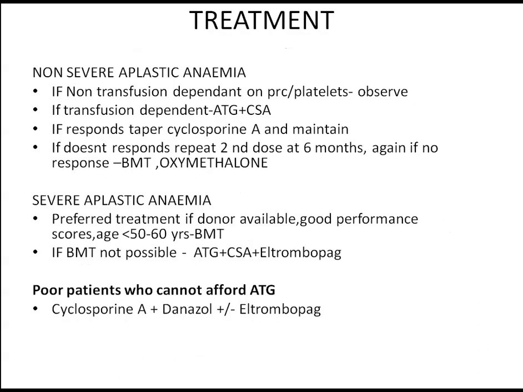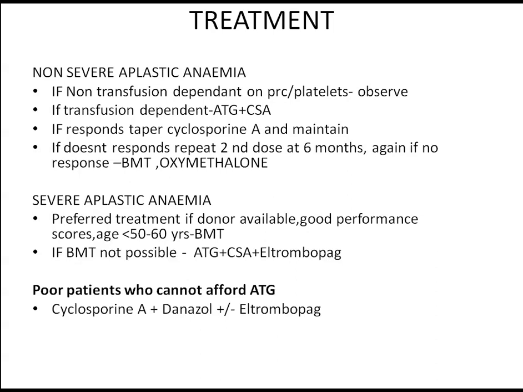And the treatment is, if it is a non-severe aplastic anemia, if the HB and platelets are maintained, then just observe. There is no significant bleeding or no significant anemia symptoms. We can observe. If the patient is transfusion dependent, the treatment of choice is anti-thymocyte globulin plus cyclosporin A. If the patient responds, you taper cyclosporin A as it is nephrotoxic and maintain. If it does not respond, you can repeat the second dose at 6 months. Again, if no response, better is bone marrow transplantation and oxymetholone.